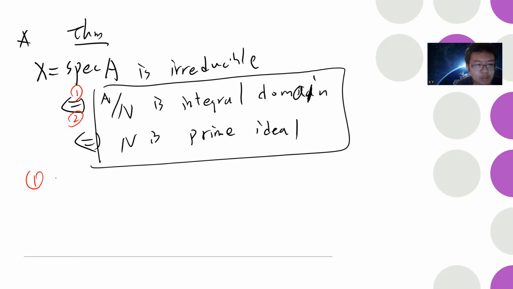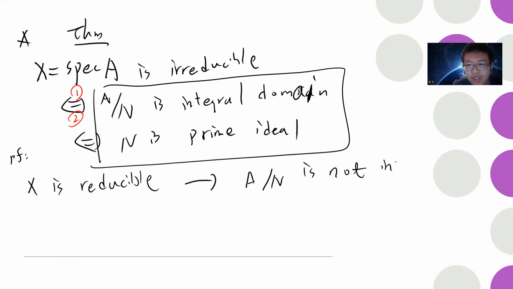Let's say one is this direction, so let's prove. Okay, so let's say maybe it's 2. Let's assume that, so we prove this direction. Basically, we want to say that, let's prove this. First, let's assume that X is reducible. We want to show that if X is reducible, then A quotient n is not an integral domain. So this is our goal: not an integral domain.